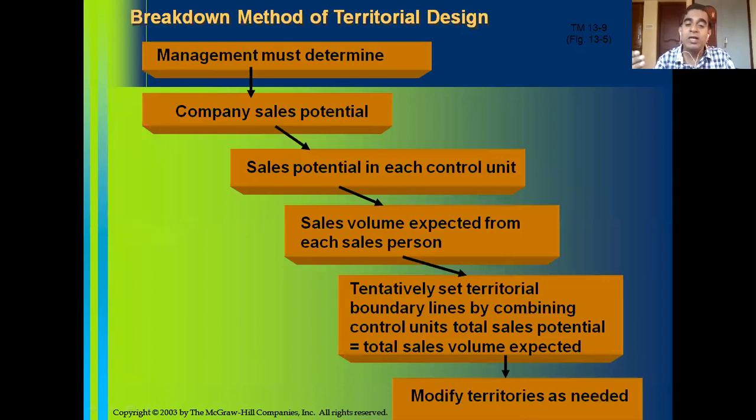If a territory goes on expanding in sales potential, for example, if after the growth of the market it becomes $1.5 million potential per year, then that territory becomes too large for one sales rep to handle. So you can add half, or a third, of the territory to some other smaller territory, to make it a territory whose potential is equal to $1 million.